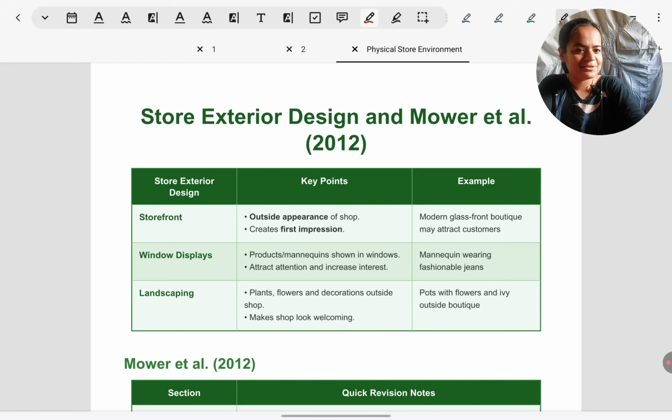So the first aspect we get to learn about in the Cambridge consumer syllabus is how store exterior designs influence consumer behavior. From the name only you can understand: store exterior, the outside of a store.